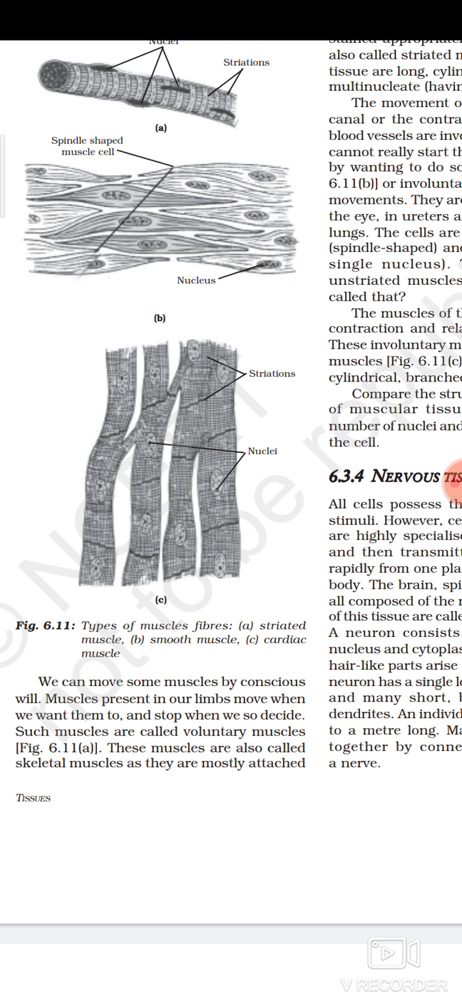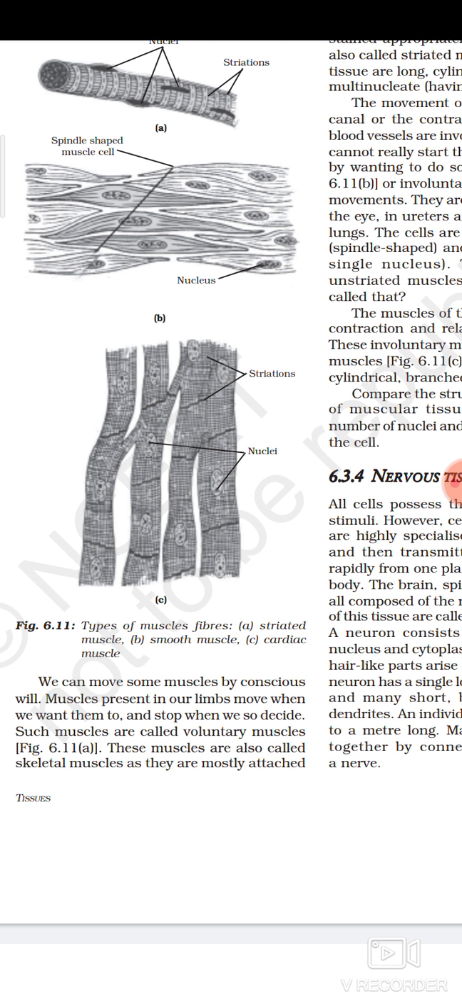So muscles present in our limbs, that is in the legs and hands, move when we want them to. As I told you, when you wish, you can move the muscles of your hand and leg, and whenever you want to stop, you can stop. When we so decide, we can move the muscles of hand and legs as per our decision. Such muscles are called voluntary muscles.